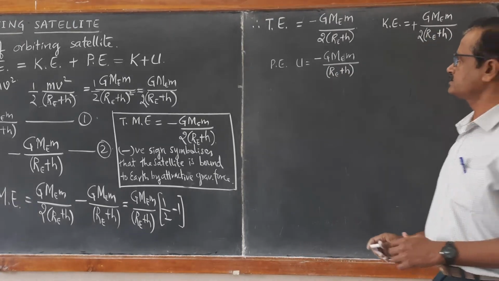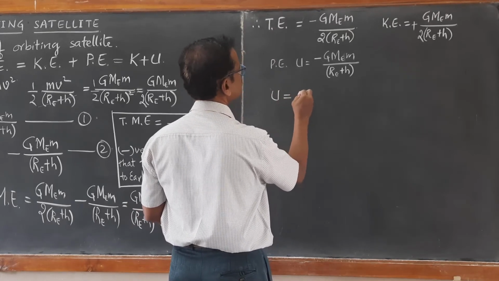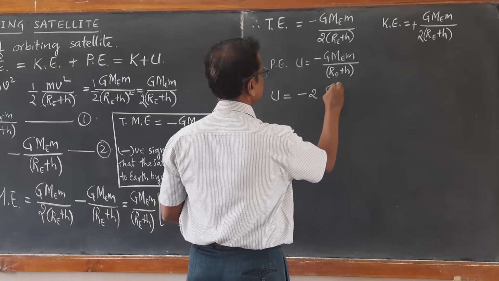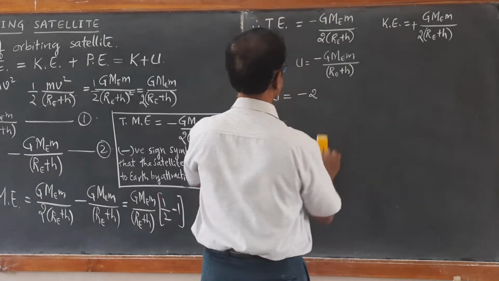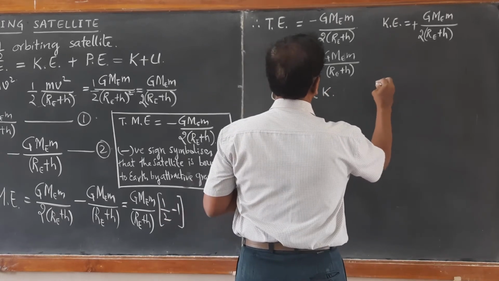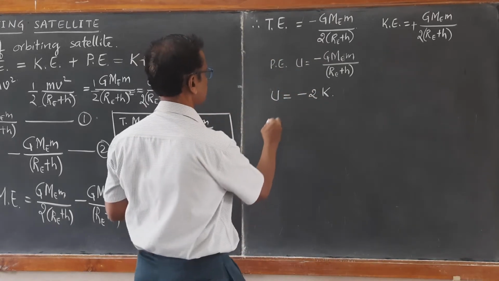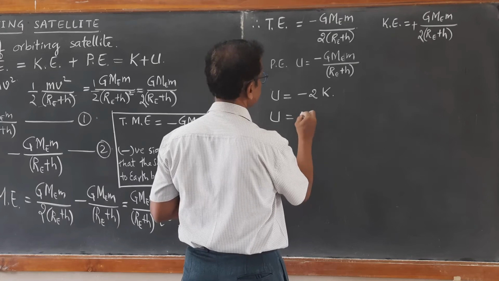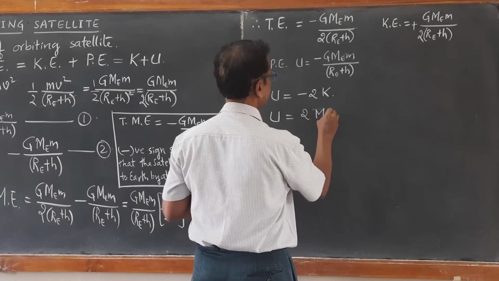So from this what we can conclude is that potential energy U is minus 2 times kinetic energy, and potential energy is also equal to 2 times total mechanical energy.